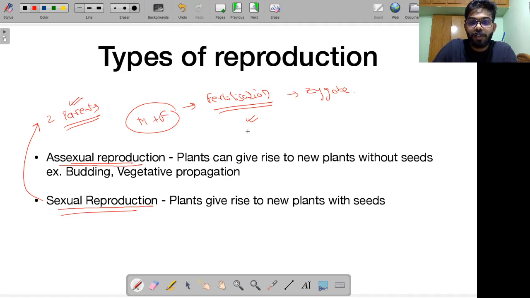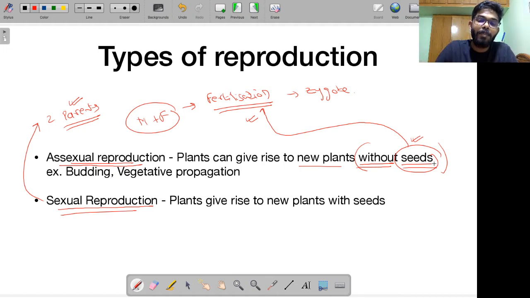In asexual reproduction, plants can give rise to new plants without seeds. Remember, seeds are a product of fertilization. Since fertilization does not occur in asexual reproduction, this kind of reproduction takes place without the need for any seeds. Seeds are a product of fertilization. If fertilization occurs, seeds are formed. Since fertilization is not occurring in asexual reproduction, reproduction takes place without seeds. Budding is an example. Vegetative propagation is another. These are all examples of different types of asexual reproduction.